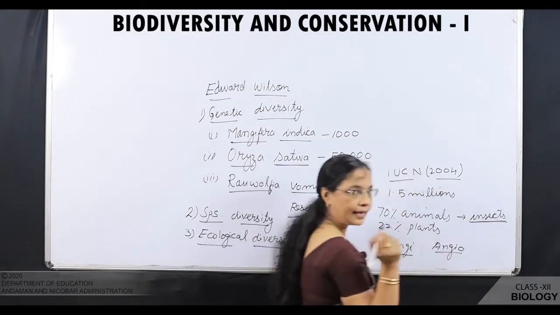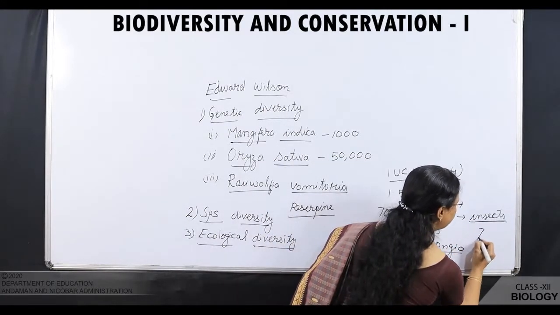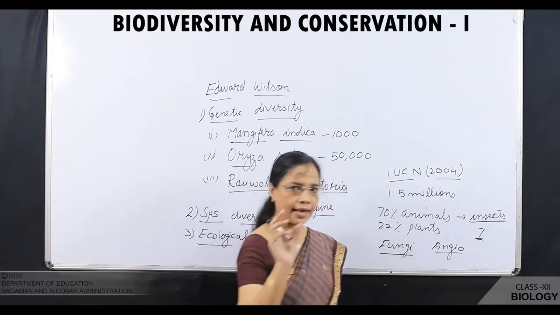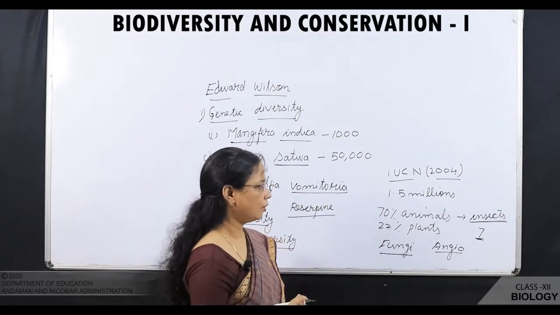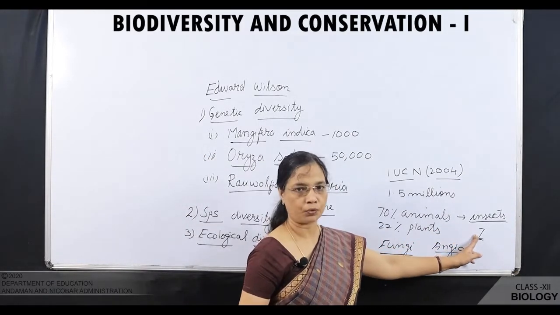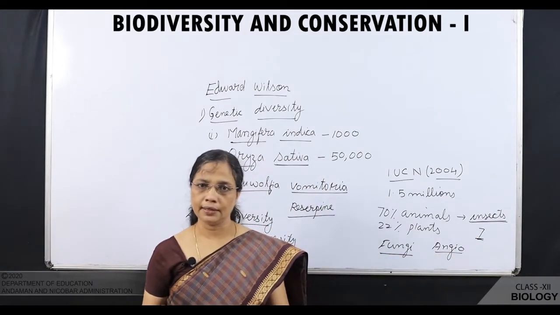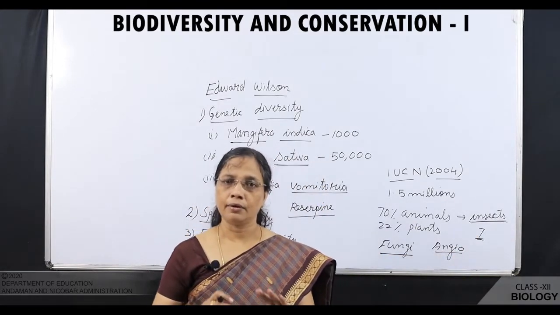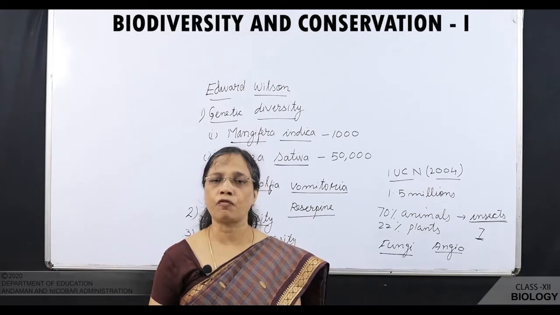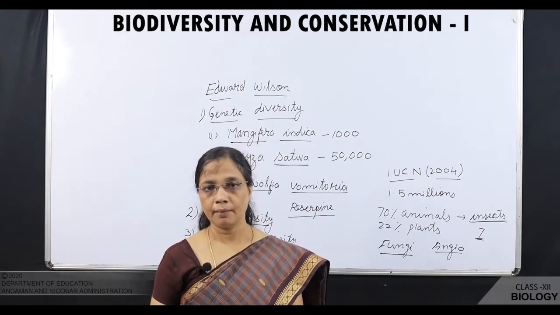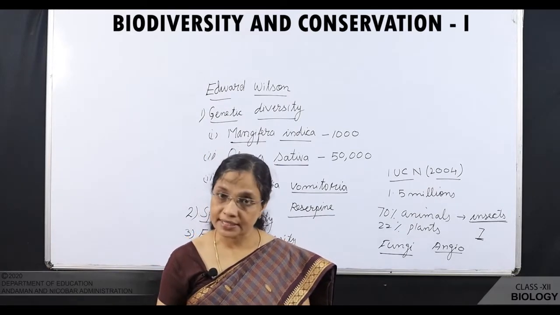Out of every 10 animals, 7 are insects. So, insect diversity is more. Children, you can see on this earth so many species of plants and animals, but they are not yet studied